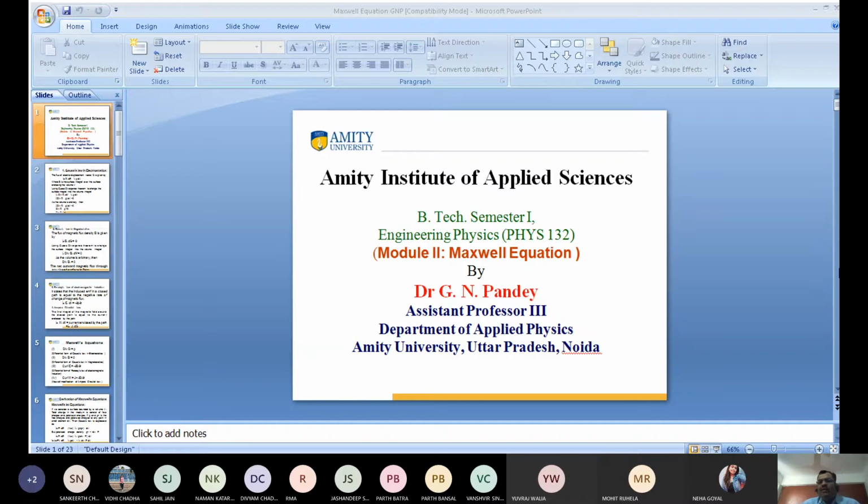So I want to first discuss the basic things. The derivations of these equations I am going to ask in the examination. The fourth one is very important. The derivation of all four equations must be known.